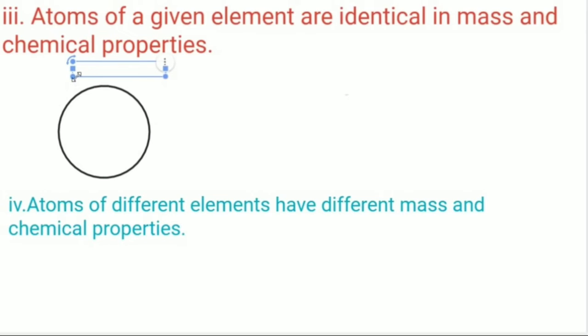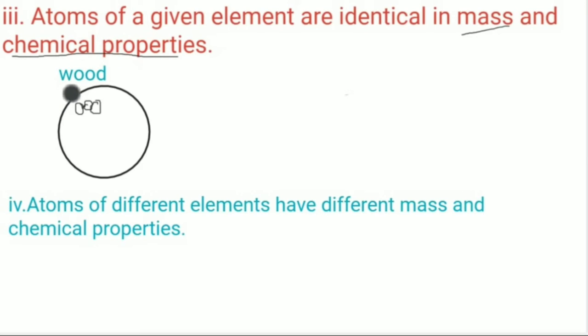If we zoom into this wood, we will get some atoms that are exactly similar. How am I saying that they are similar? By looking at the factors, and the factors are mass and chemical properties.